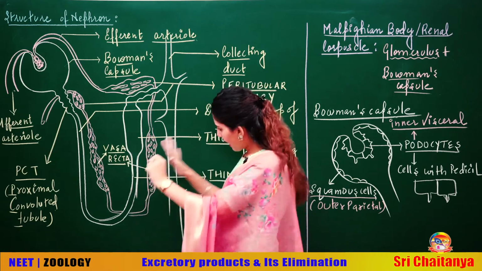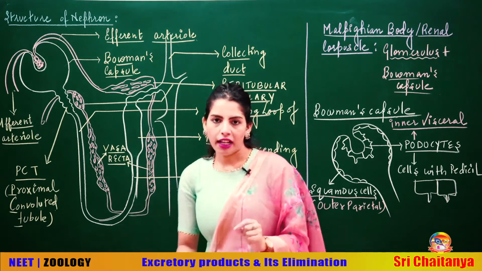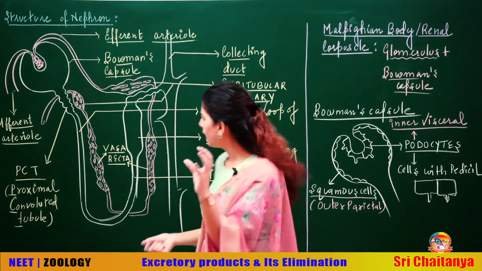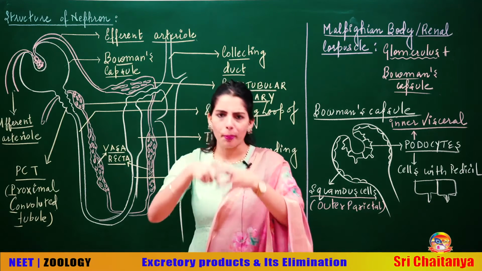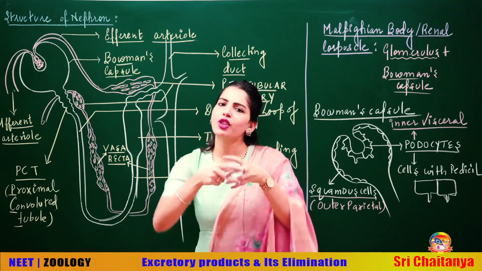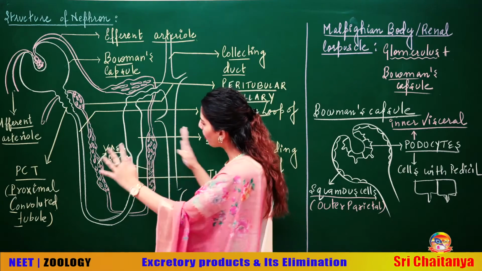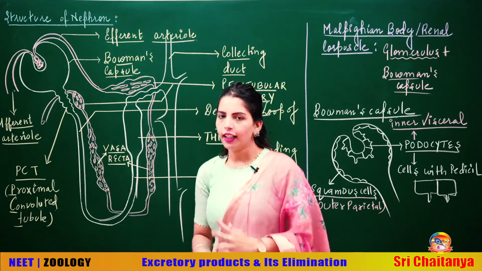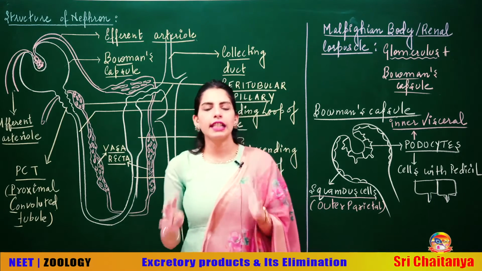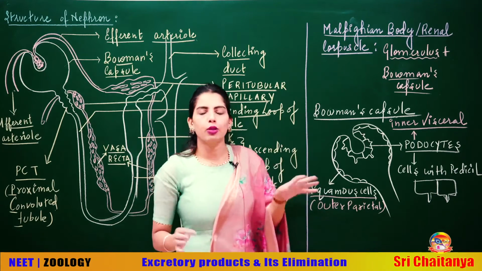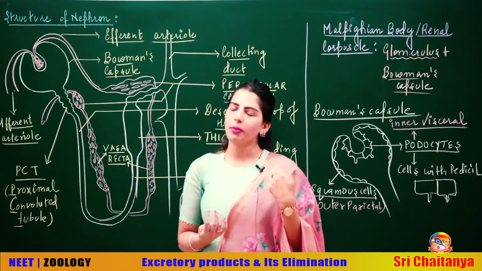Firstly, this diagram is for your understanding. Actually, the exact structure of the nephron is very compact, but if I make a compact structure, it won't be clear to all of you. So I have made an open structure for a better understanding. Now let's first understand the diagram, and then we are going to see what the different parts look like and what is the lining of different parts.